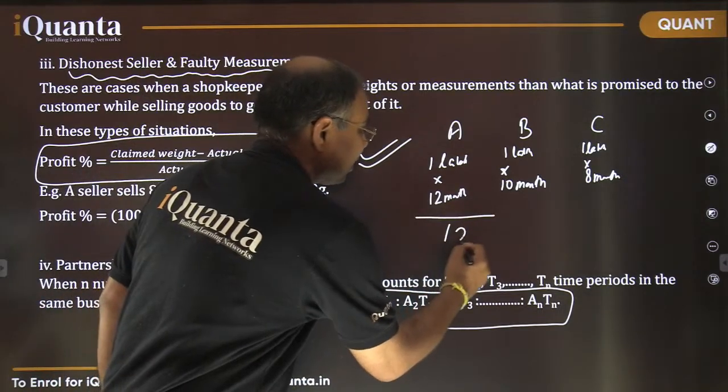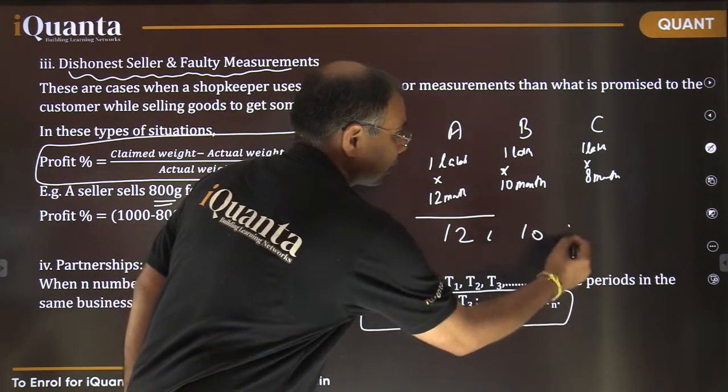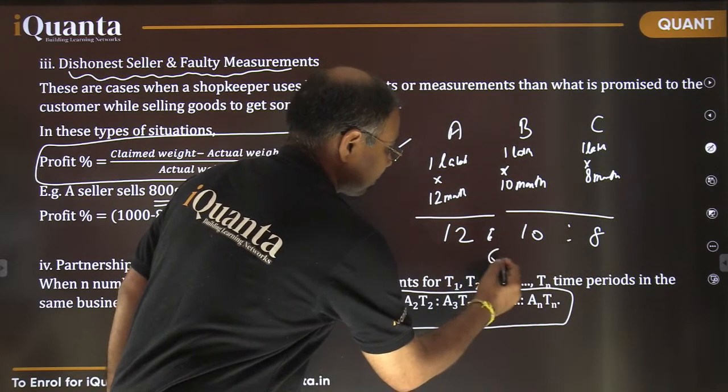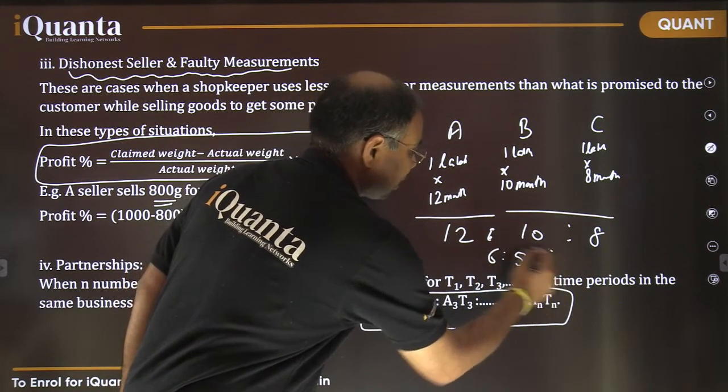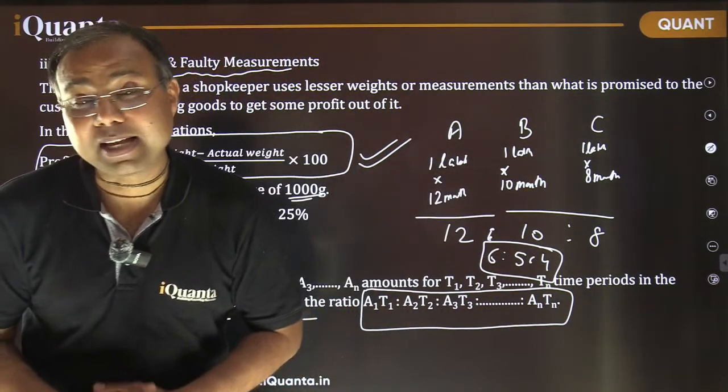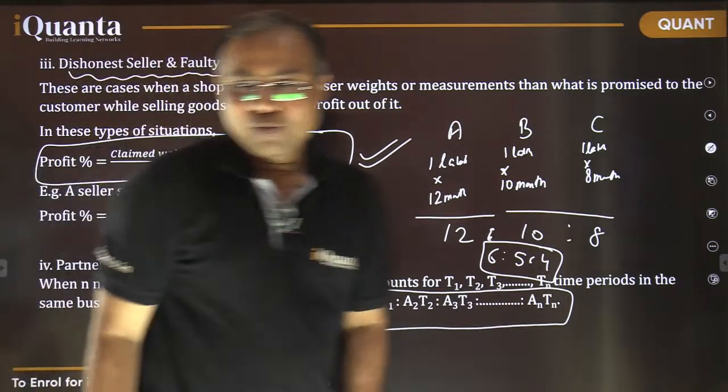This is 12 is to 10 is to 8, or you can simplify it further, that is 6:5:4. Right? So in this ratio, the profits would be shared among all these 3 persons at the end of the year. Is that clear? Fine.